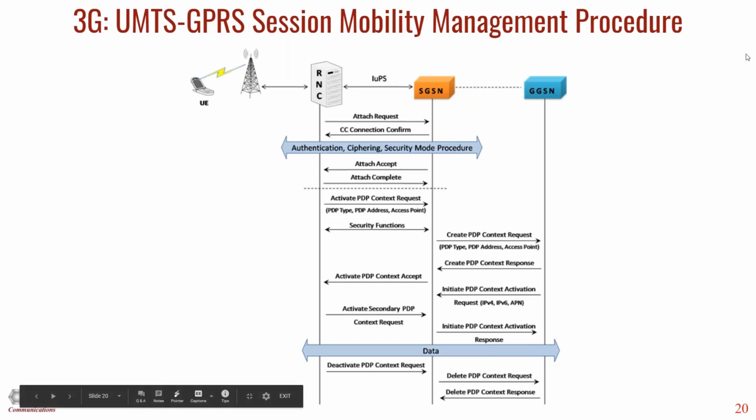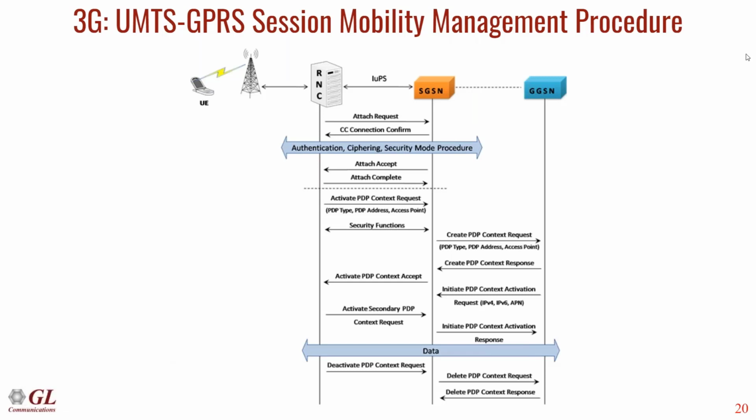And in this slide, you are going to see a GPRS session mobility management call scenario. If the user wants to connect to a packet data network, it has to attach to the RNC by sending an attach request. It's over the IuPS interface. Whenever the RNC receives the attach request, it will forward it to the SGSN.